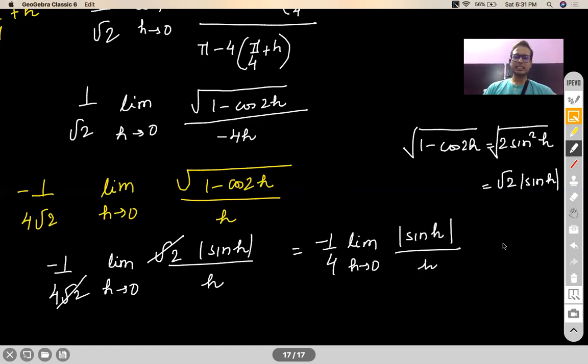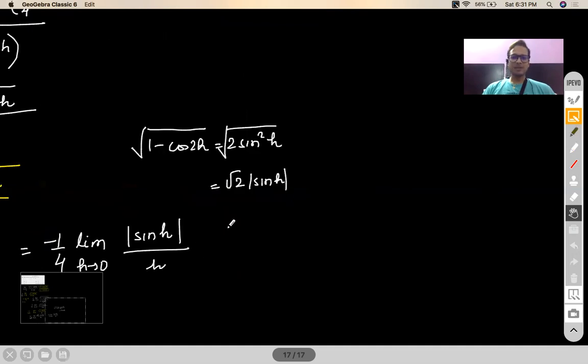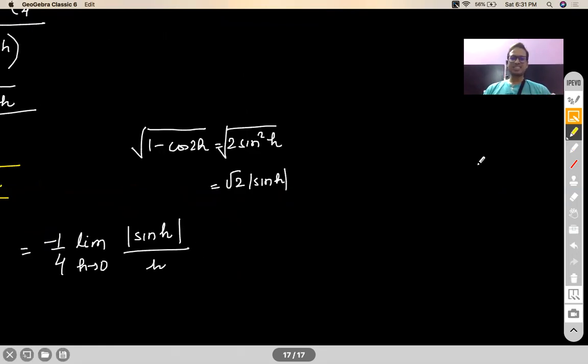Now see, let us evaluate. Somebody was asking in the beginning of today's class, when do you evaluate the left hand limit, and when do you evaluate the right hand limit? This is the case where that element of doubt will come in my mind, because when h is negative, mod sine h will give me a different output. When h is positive, mod sine h will give me a different output, right? So it is one of those occasions where I would evaluate my left hand limit and right hand limit. Getting my point?